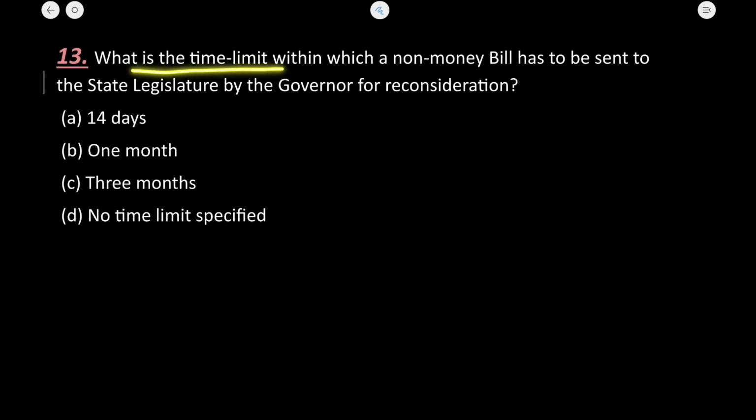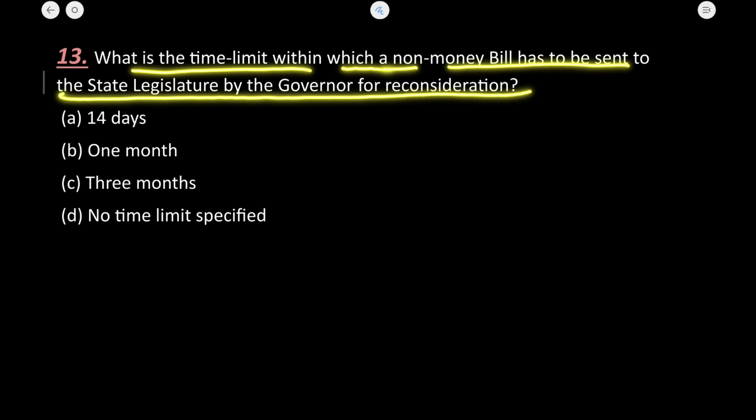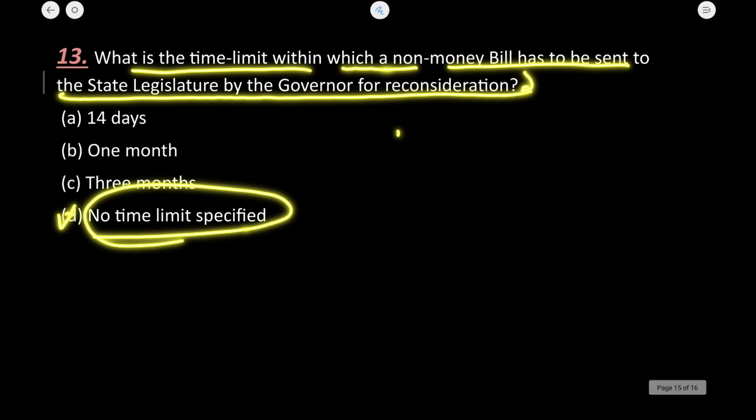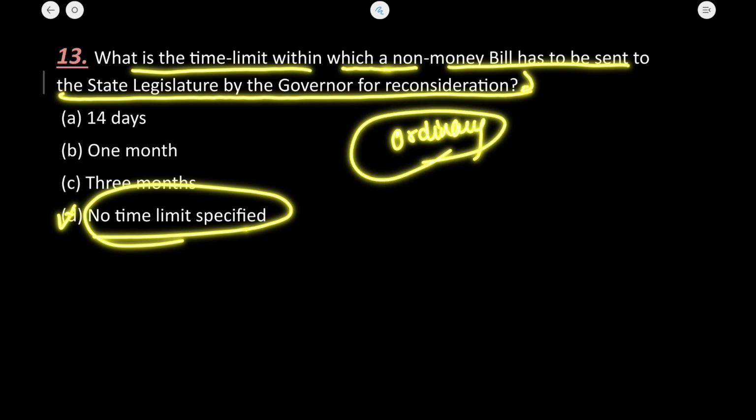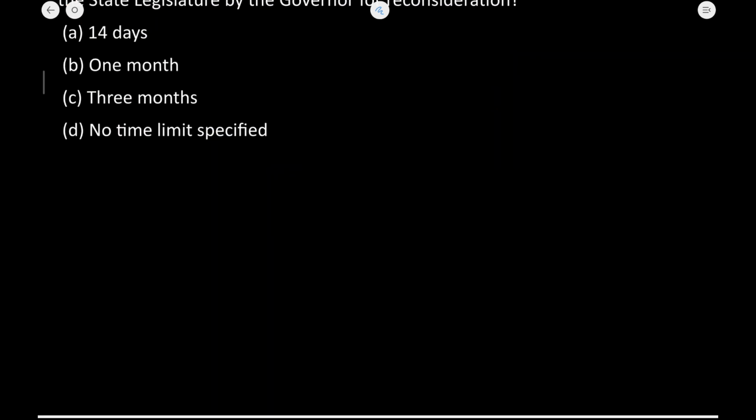What is the time limit within which a non-money bill has to be sent to the state legislature by the governor for reconsideration? So no time limit is specified for this. Regarding an ordinary bill, the governor has power to hold that bill for an unlimited period of time, or no time has been specified for that purpose.